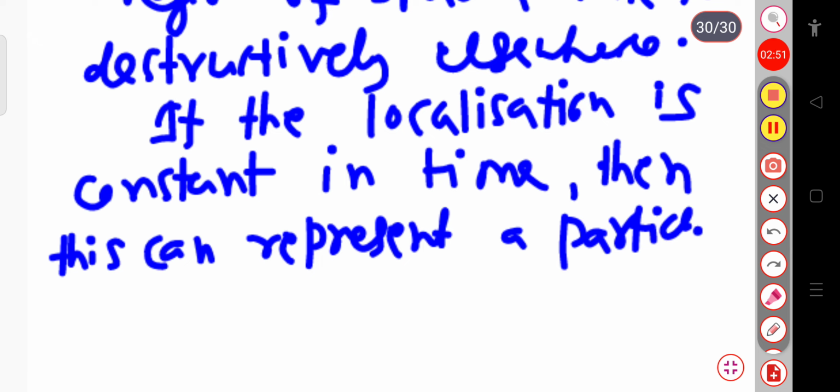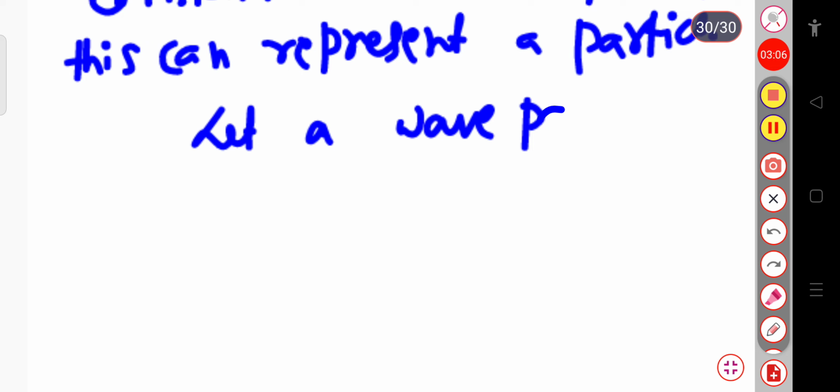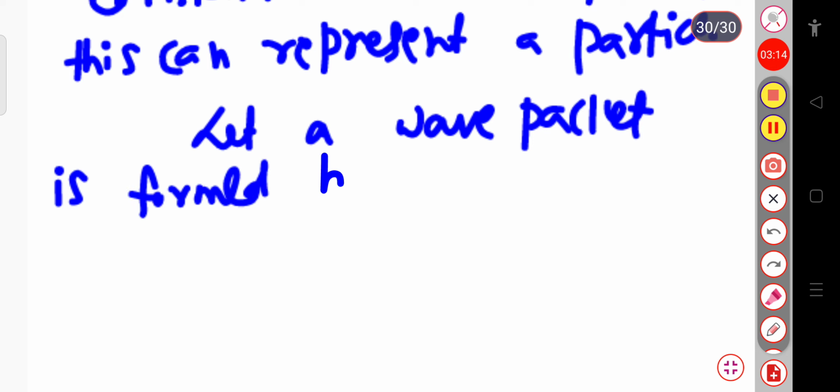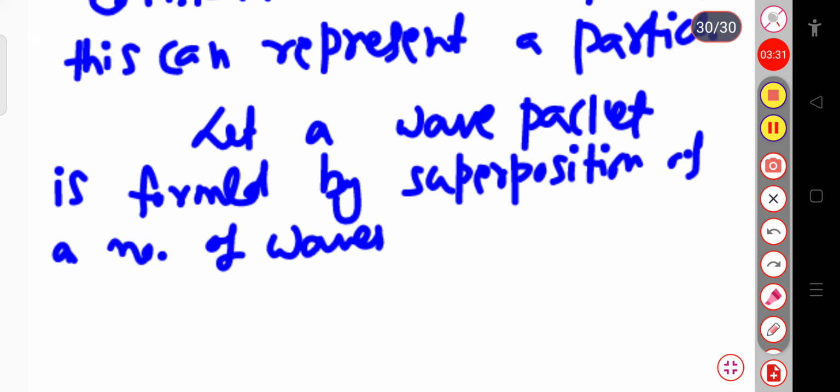Now suppose we consider a wave packet formed by the superposition of a number of waves propagating in, suppose, the x direction. Let us consider a wave packet formed by the superposition of a number of waves propagating in the x direction.